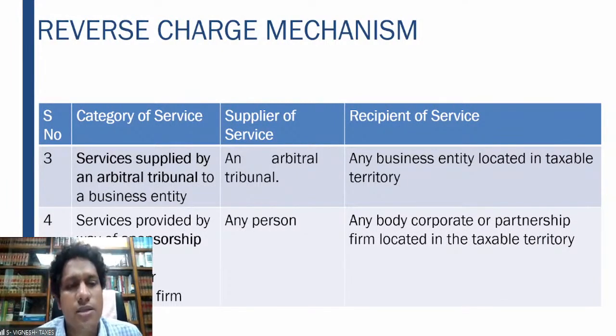And the fourth one, services provided by way of sponsorship to any body corporate or partnership firm. This is very, very important from the exam point of view.